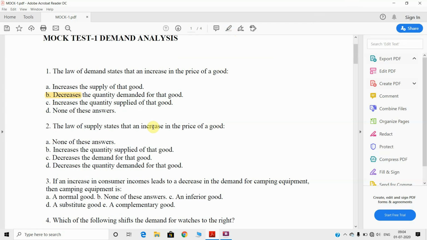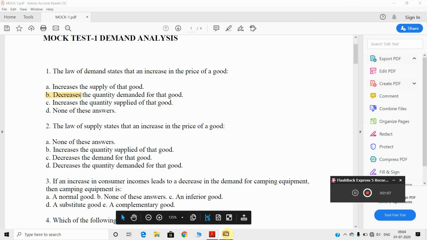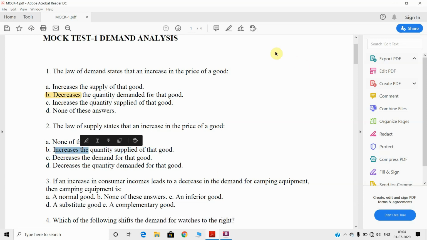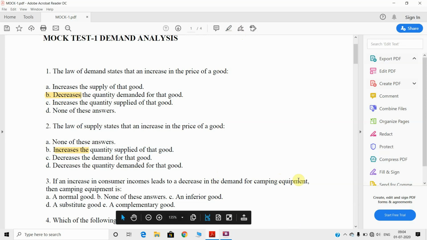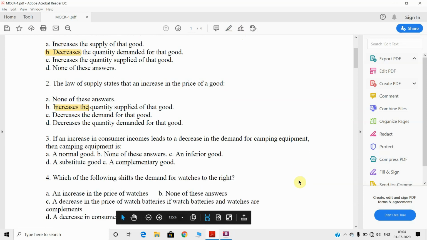Next, come to the second question. The law of supply states that an increase in the price of a good, and you know that the law of supply tells about a direct relationship between price and quantity supplied, right? So it is very simple. The answer will be B. That means the increase in the price of the good increases the quantity supplied of that commodity, right? Then come to the third question.